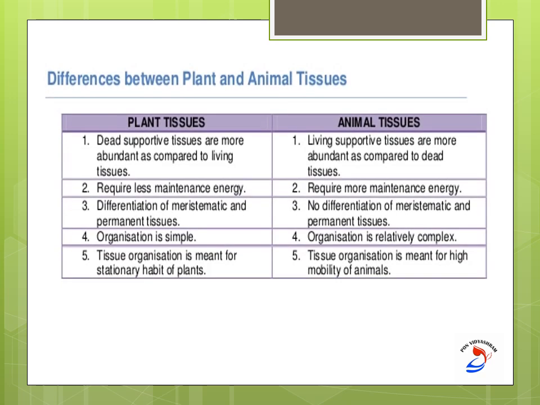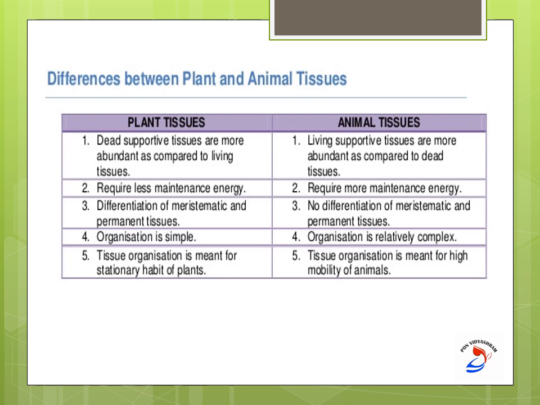Here I have presented you the differences between plant and animal tissue. Mainly in plant tissue, they are dead supportive tissues. They are mostly dead cells, which help in the maintenance of the plant system.